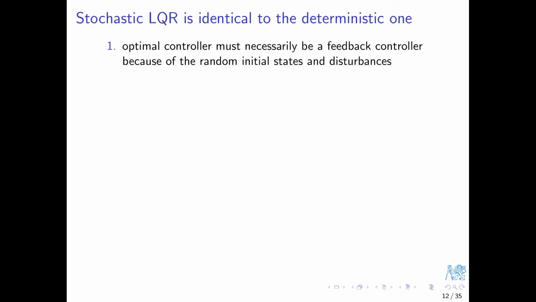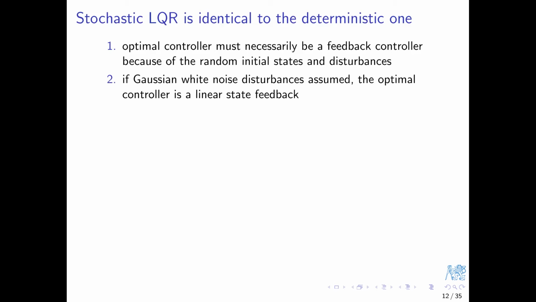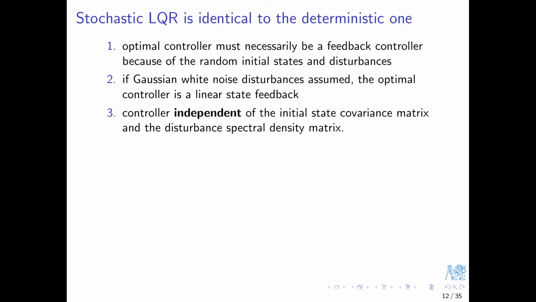First, a reasonable controller, the more so an optimal one, must necessarily be a feedback controller because of the randomness. Random disturbances can always move the system off the originally anticipated, predicted trajectory. This is quite intuitive, I guess. Second, if Gaussian white noise is assumed as a reasonable model for the disturbance, the optimal controller comes in the form of a linear state feedback, without a proof. Third, the optimal controller is independent of the initial state covariance matrix and the disturbance spectral density. This is quite surprising at first.